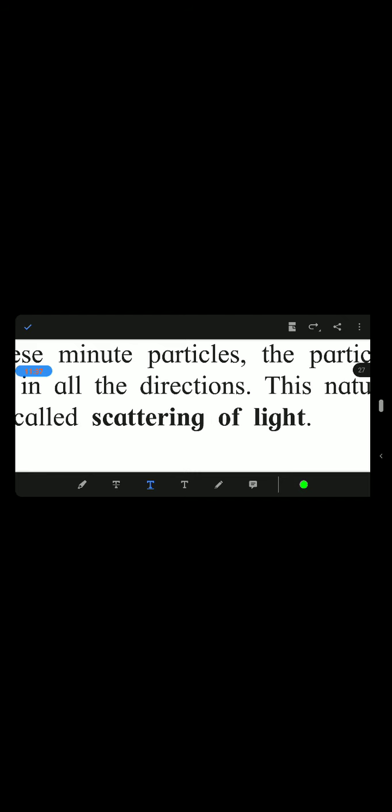These are the constituents. When rays of light fall on these minute particles, the particles spread the light in all directions. This natural phenomenon is called scattering of light.